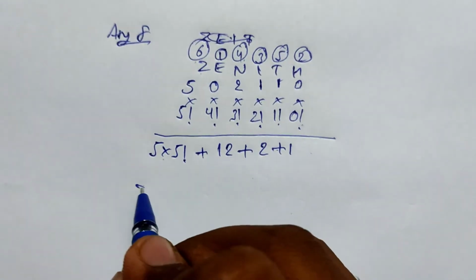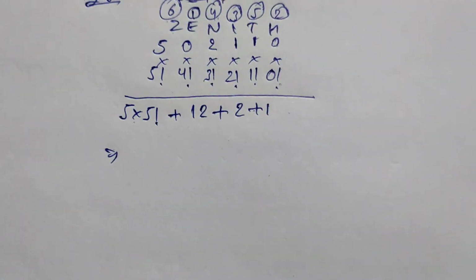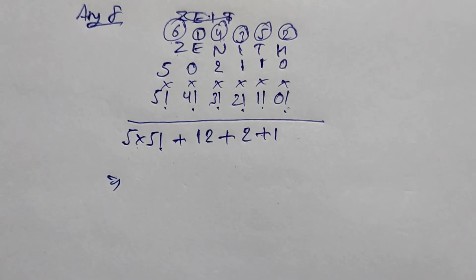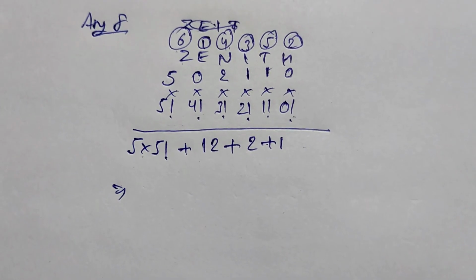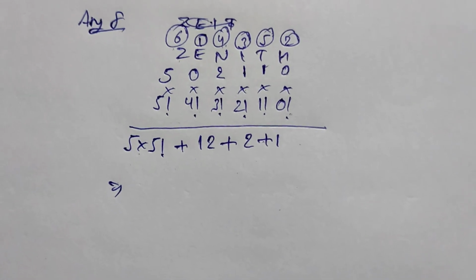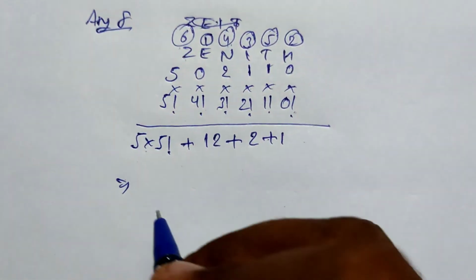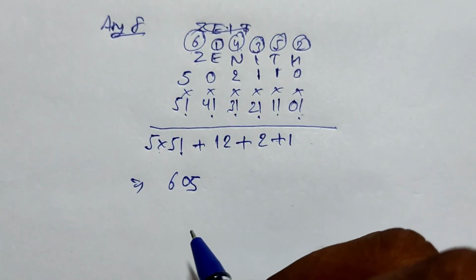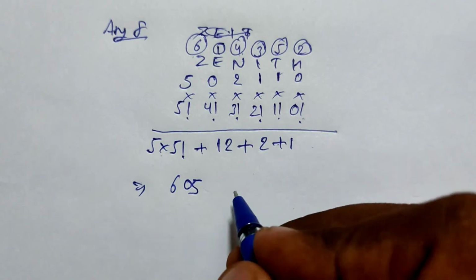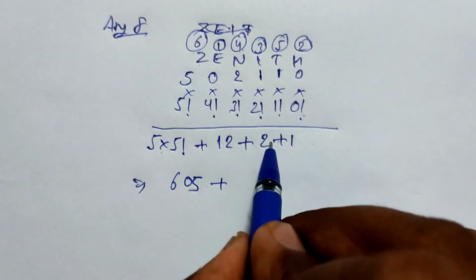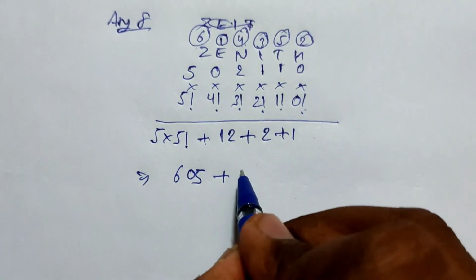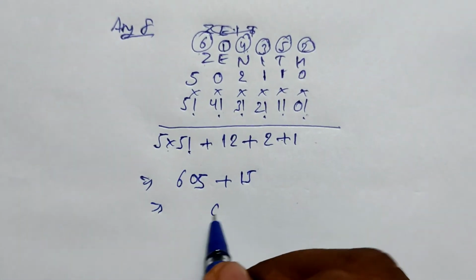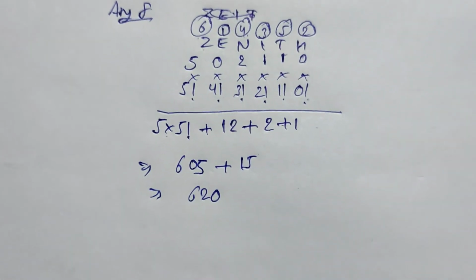Calculate it: 600 plus 12 plus 2 plus 1 is 15, and add this to 605, which gives 620.